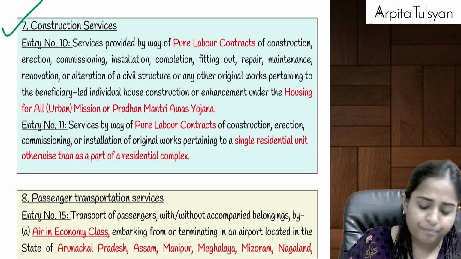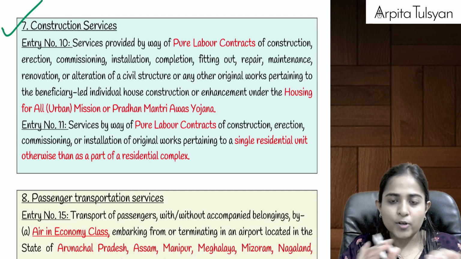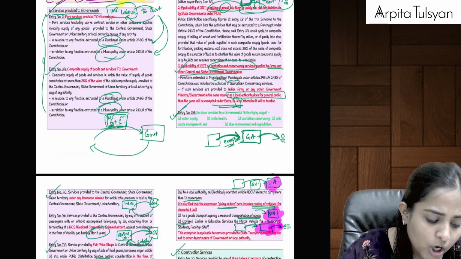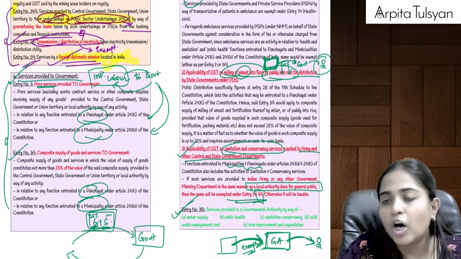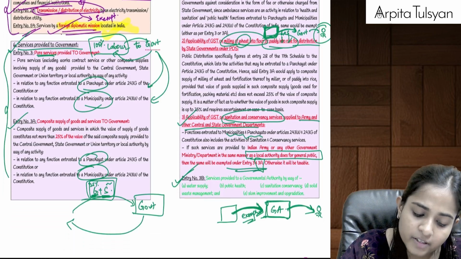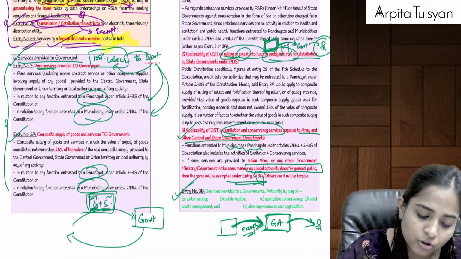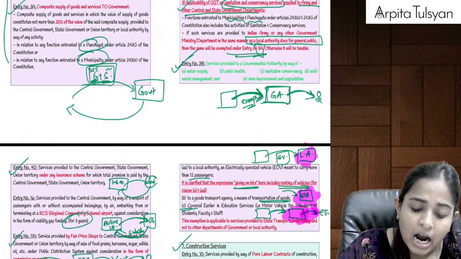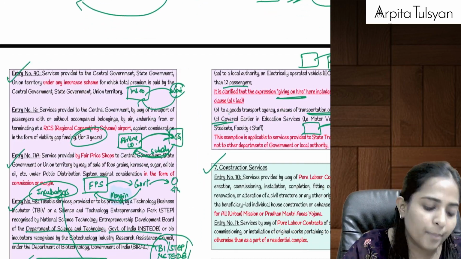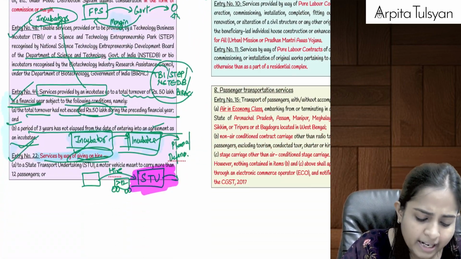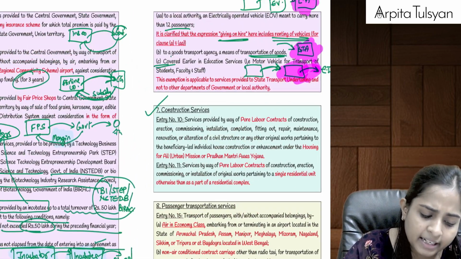Yes? Okay. Then after that, this was all about services provided to government. In this, the most important one was pure labor services to government, composite supply of goods or services, 25% goods plus services to the government. That was important. Amendment point will be important. Governmental authority, we are providing services to governmental authority. That is important. Incubator, incubatee, you can definitely remember.